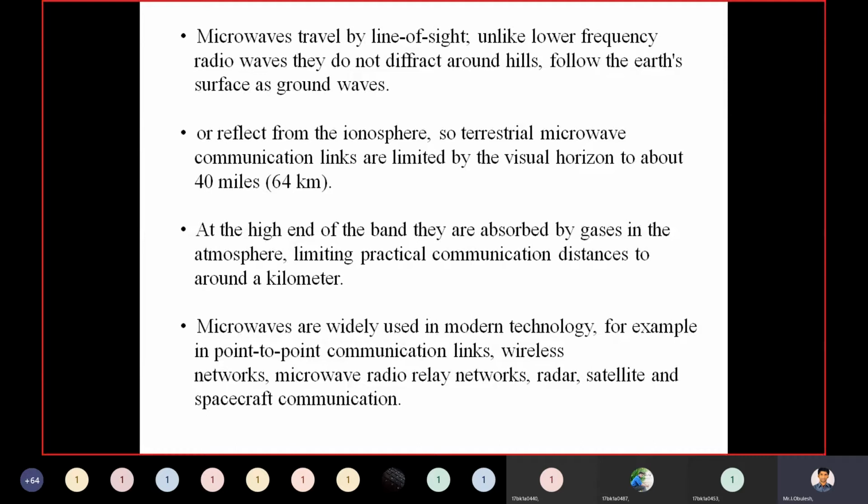Unlike lower frequency radio waves, they do not diffract around hills which follow the earth surface as ground waves, which reflect from the ionosphere. So terrestrial microwave communication links are limited by the visual horizon to about 40 miles. 40 miles means 64 kilometers.